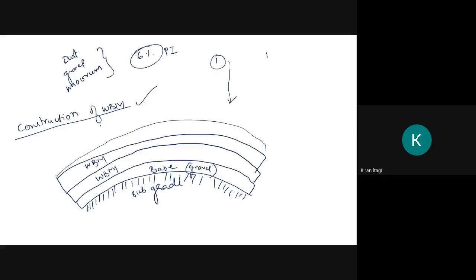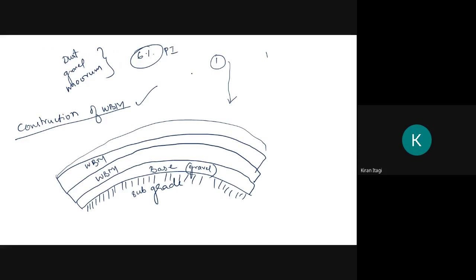See here, our road cross section will be like this, because we will provide the camber. When rainfall occurs, it will eject the water from the center of the road to the side drains. It does not permit the water to percolate inside, it just drains off the rainwater. So to prepare this camber, we should not prepare it on the topmost surface. We should prepare the camber from the bottommost surface.